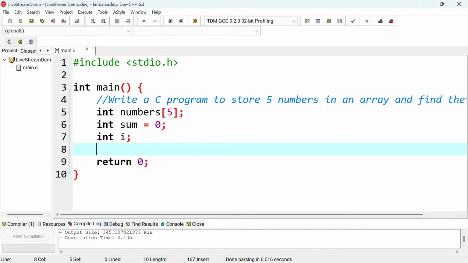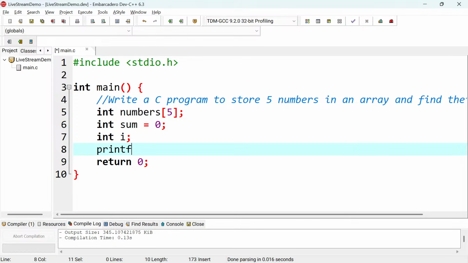So what's next? The next thing is to accept the input from the user. And to accept the input, I'm going to use the scanf, right? So maybe I would ask the person to enter 5 numbers, and then I find its sum. So if you are not going to use the for loop there, guys, it's going to take you a lot of time and a lot of lines that you're going to write. Why? Because you need to write a printf to say enter the first number, then you put the scanf, and then you store the number in the numbers array, something like that.